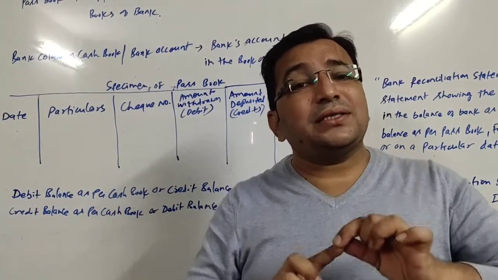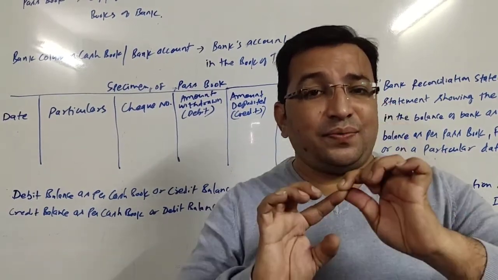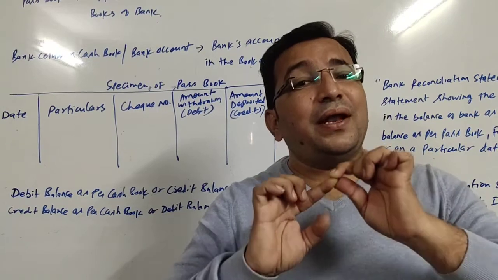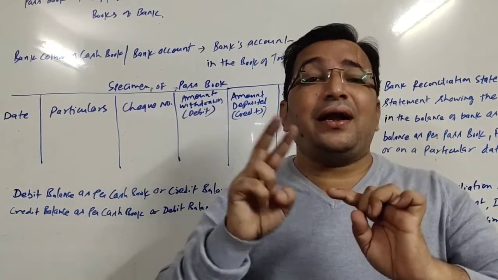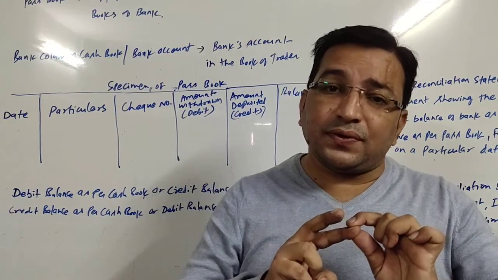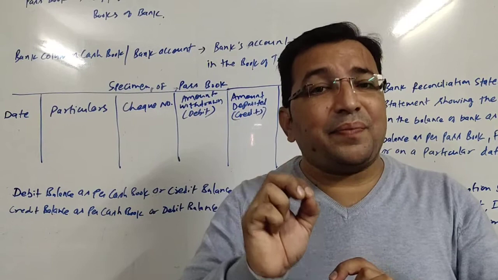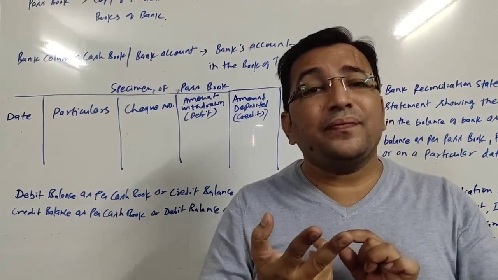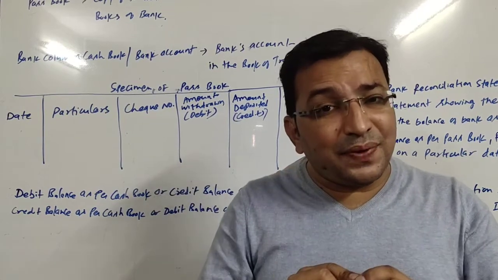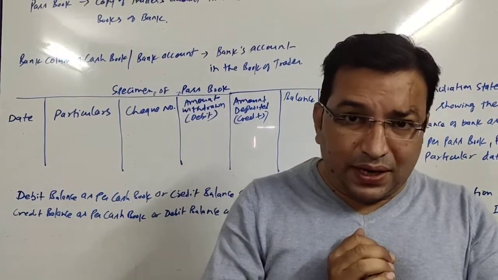Bank balance is the debit balance as per cash book, or else credit balance as per passbook. And bank overdraft is credit balance as per cash book or debit balance as per passbook.